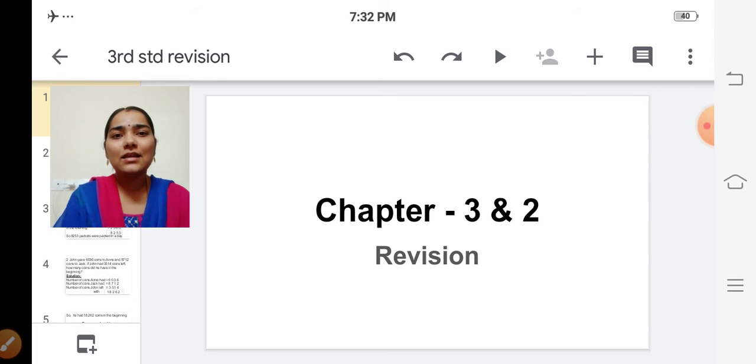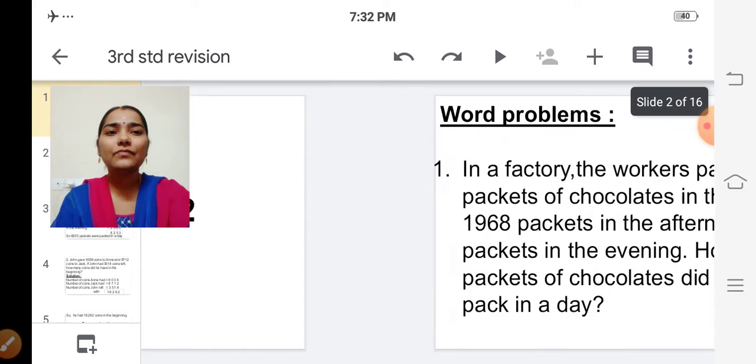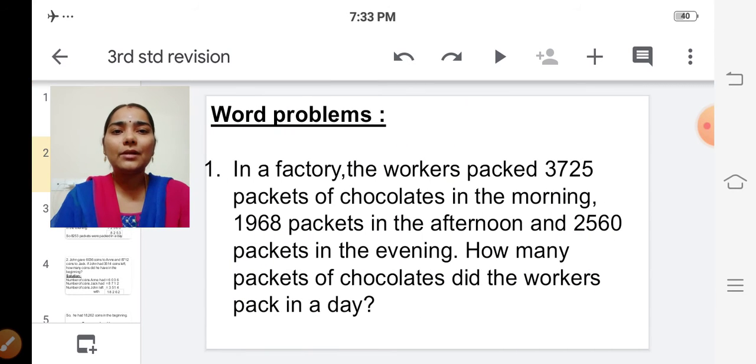Isn't it? In the last class, we revised chapter number 3. Some portions we have revised. So today we are going to complete chapter number 3 and let's start revising chapter number 2. Okay? So, in chapter number 3, we are going to revise word problems. Okay, children? See the first problem.